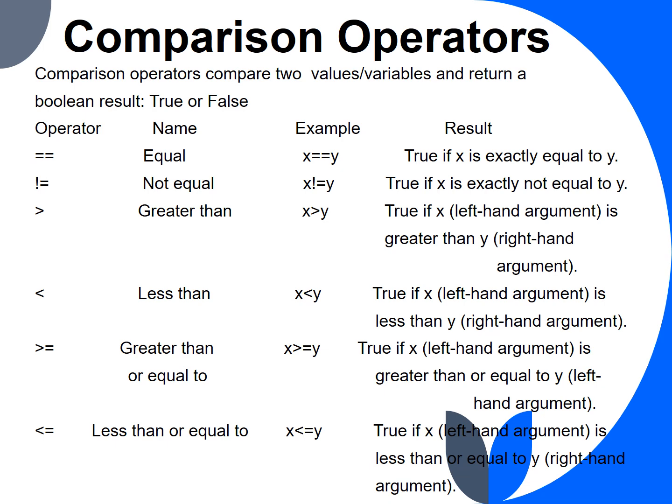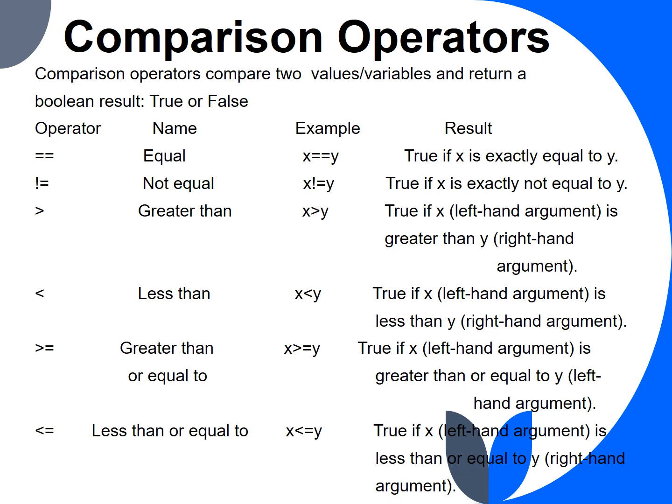Comparison operators. Comparison operators compare two values or variables and return a Boolean result. Here the first operator is equal to, which is used to check if x is exactly equal to y. Second is exclamation and equal to, which is used to check if x is not equal to y.